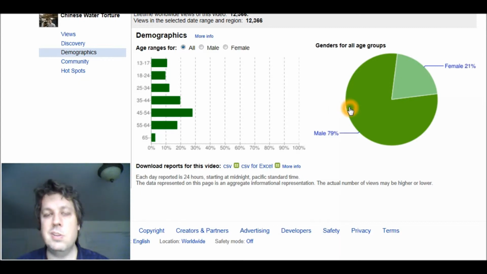But what's also interesting is that we see that this is primarily viewed by males. 79% of the views came from male viewers as opposed to 21% female. So almost a 4-to-1 male to female viewer ratio.